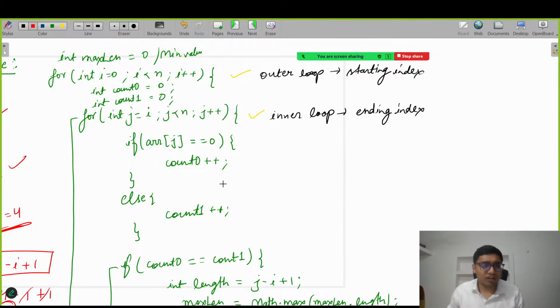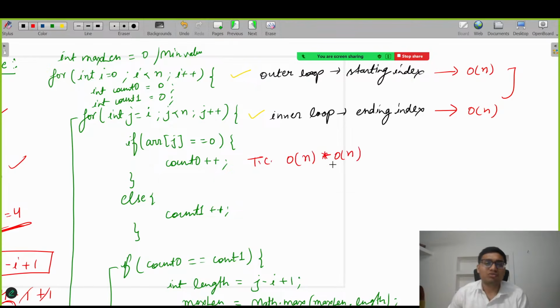Correct, order, I got a correct response. Basically, this outer loop is order of n, and this inner loop is also order of n. This is nested, so the overall time complexity will be order of n into order of n, so we can write it like this: order of n square.